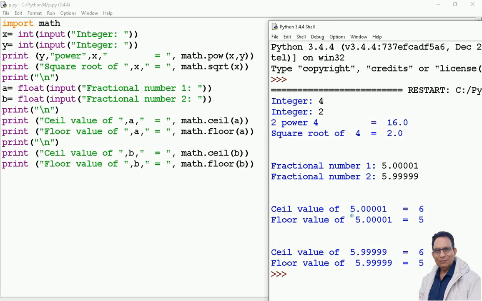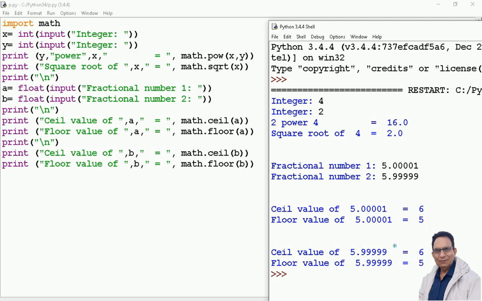So whatever is the value before the decimal, that will be incremented by 1. And for the floor value, whatever the decimal component is, it is dropped, and we get only the value written before the decimal, that is 5. In ceil and floor, in both cases, the output is an integer. Your input is a float value, but your output is an integer value.